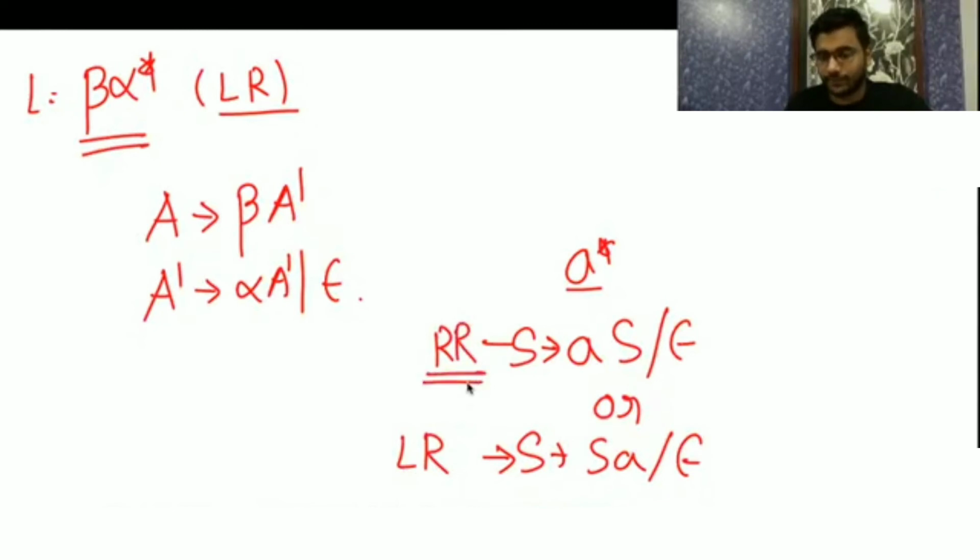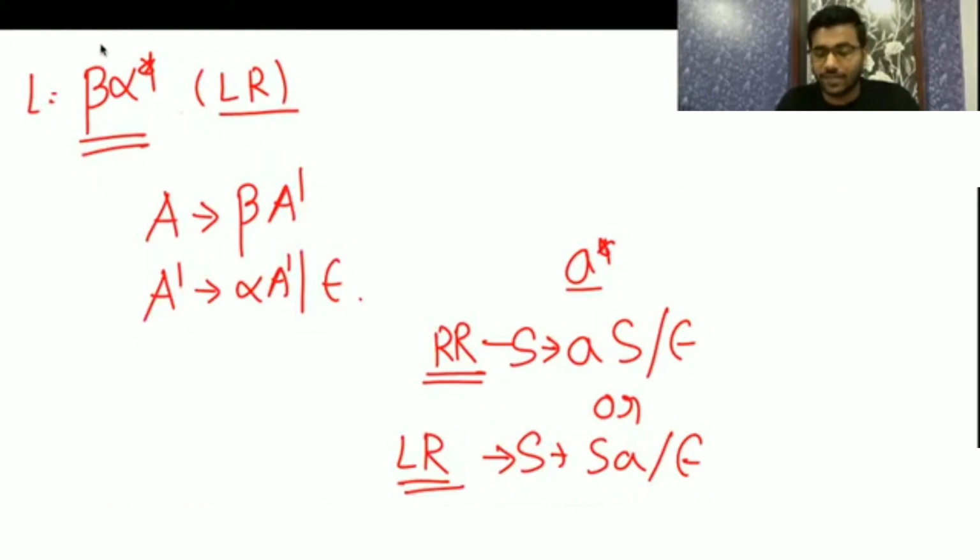Here I want to generate first beta, then alpha star, so I am using a non-terminal A dash. By using A dash, I am generating alpha A dash, then epsilon, which means alpha star is generated by A dash.